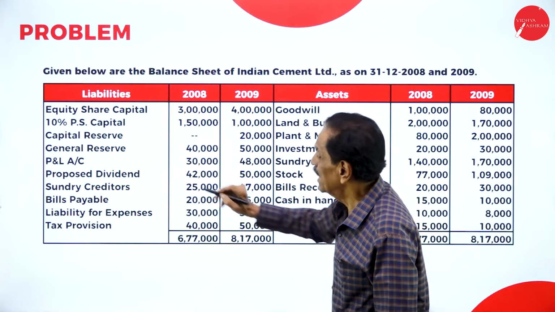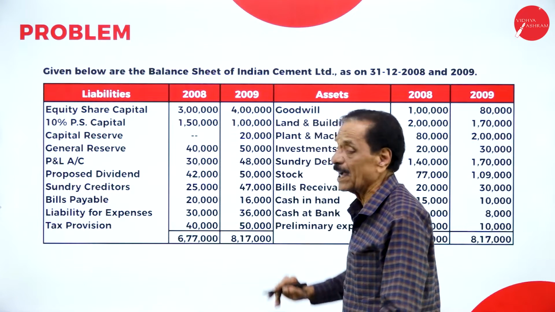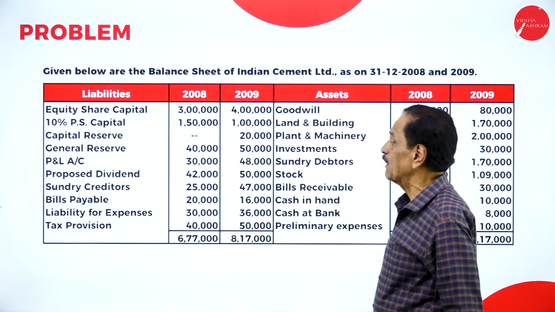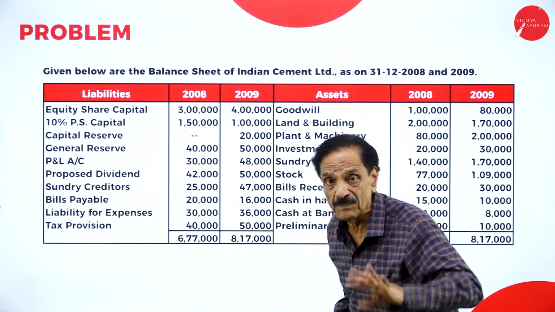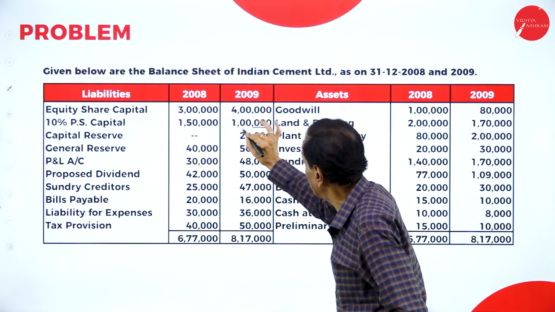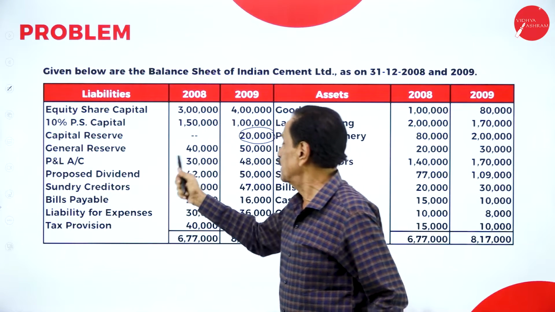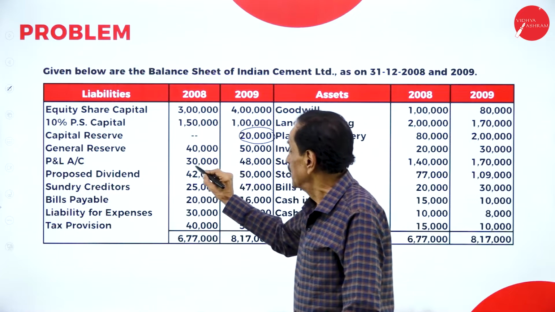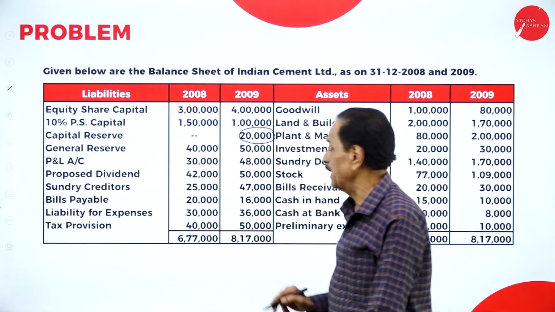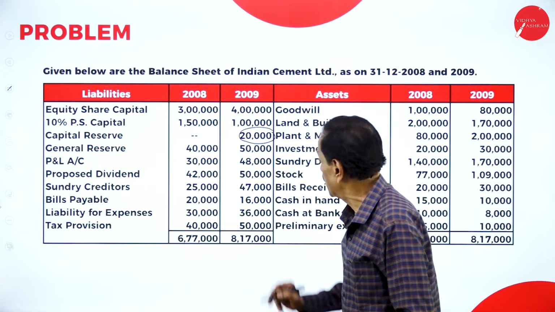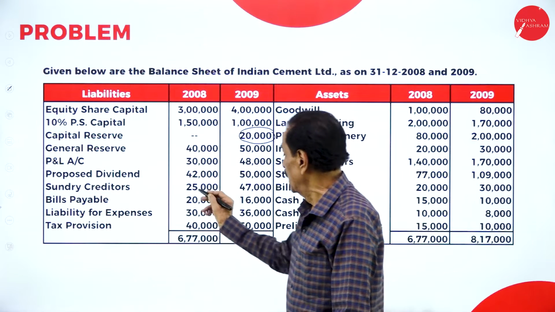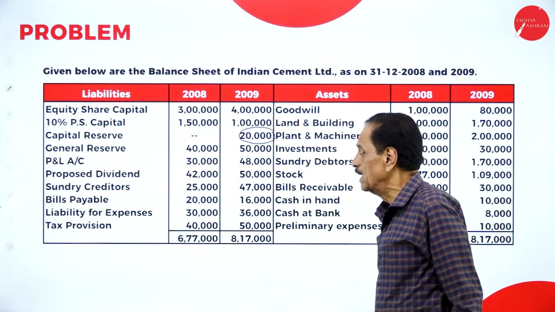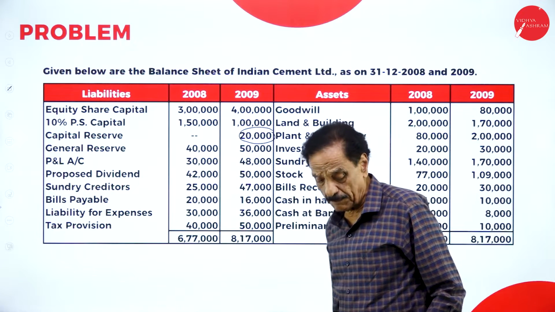Come back here. Equity share capital, 3 lakh becomes 4 lakh, how much is inflow? 1 lakh. Regarding the preference share capital, 1 lakh 50 becomes 1 lakh, how much paid off? 50,000. There was a capital reserve of 20,000, I'm going to explain. General reserve 40 becomes 50. How much transferred from profit and loss account? 10,000. Then profit 30 becomes 48. Last year it was 30,000, this year 48, how much increase? 18,000. Creditor is a current liability, bills payable is a current liability, liability for expenses is a current liability, tax provision is a current liability.